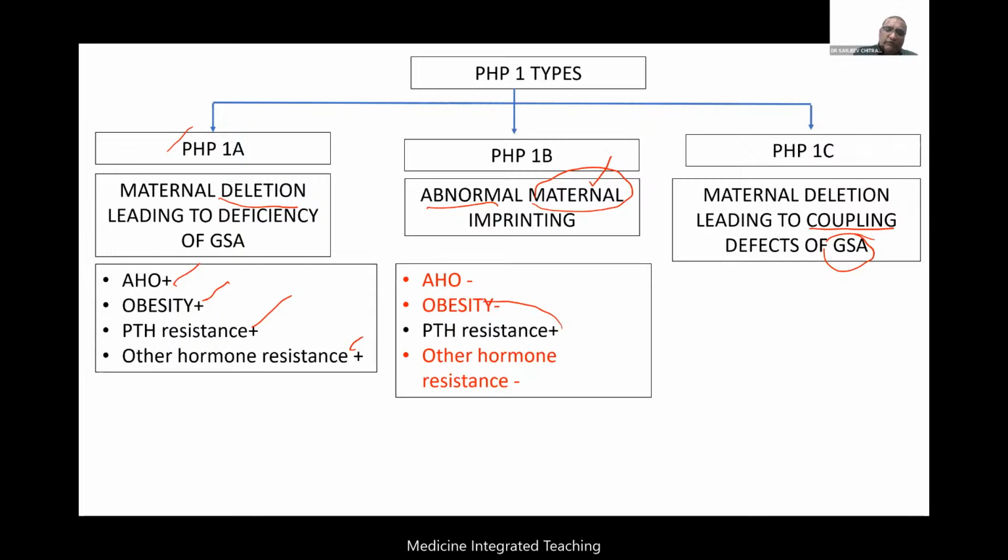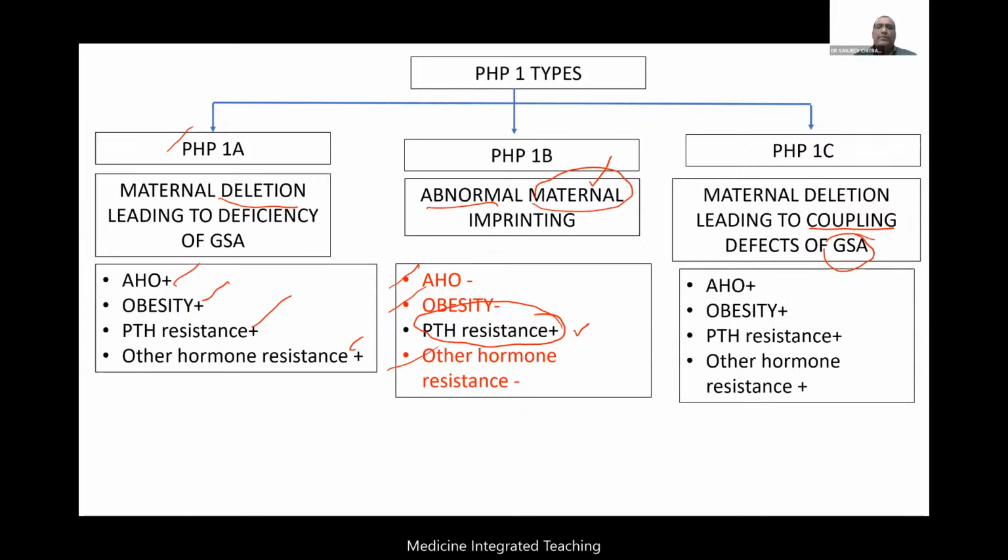That is why it will affect only the kidney: PTH resistance in the kidney. The rest of the tissue will not have any problem. So there will be no AHO, no obesity, and other hormone resistance will not be there in 1B. This is how we differentiate.